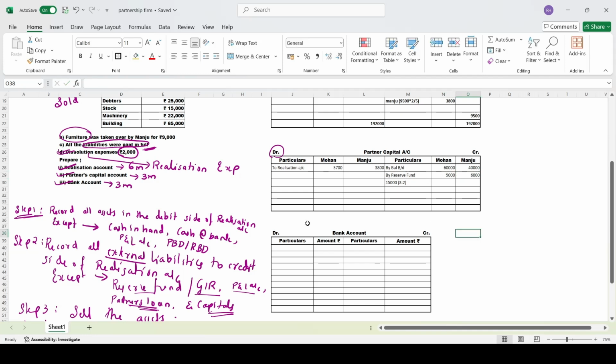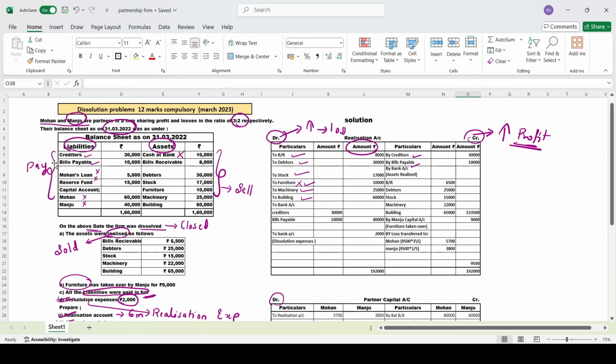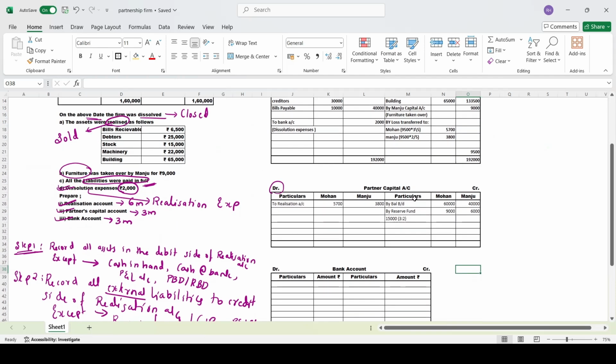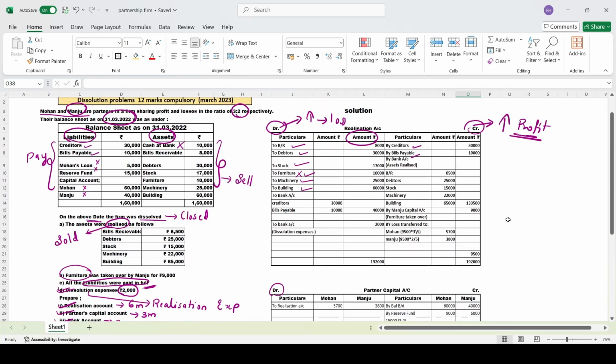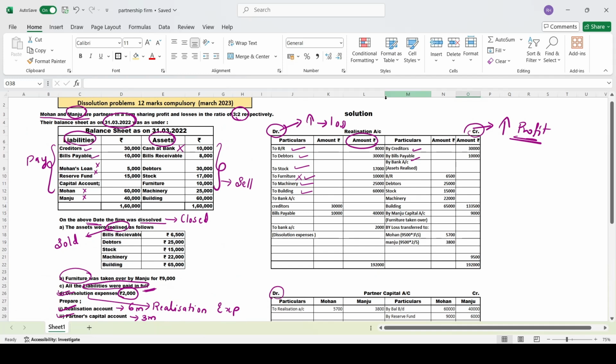After completing the reserve fund, you check whether any P&L account is given on any side of the balance sheet. We don't have any P&L account, so just leave it off. So first balance, realization profit or loss, reserve fund or general reserve. Coming to the next one: has any partner taken over any assets or any liabilities? You can see it here, by Manju's capital account. Manju has taken over furniture. For how much price has he taken over the furniture?